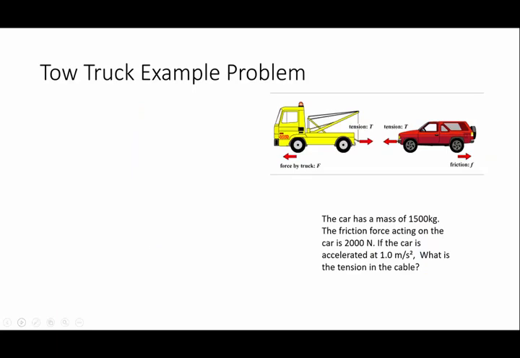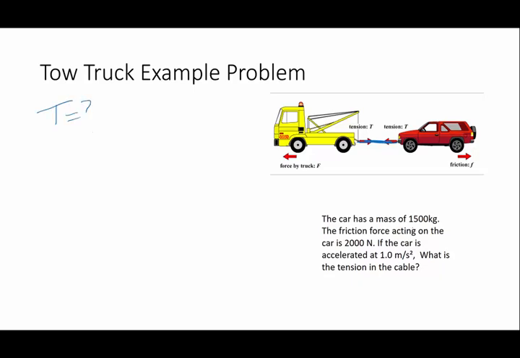Let's say we've got a tow truck, and we have a truck that is towing a vehicle with some sort of a rope or cable between the two of them. Now, what's going on here is we're just going to look at the tension in the cable between the truck and the vehicle, and my question is, what is that tension going to be?